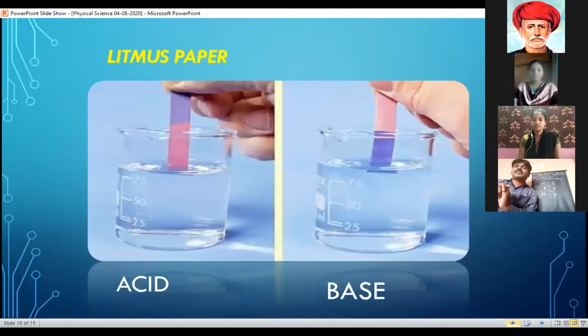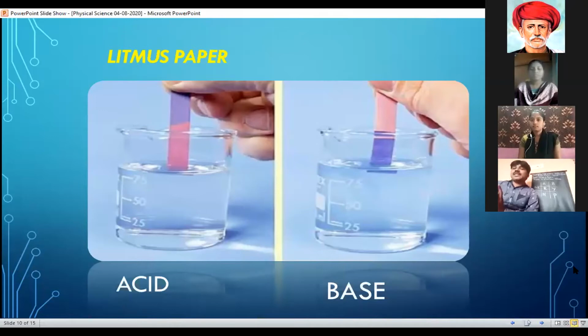Next slide. Yes. Litmus paper. Here, blue litmus and red litmus paper, generally we use those. Litmus is also a dye. It is extracted from lichens and plants. It belongs to a division of Thallophyta. So here there is a division of plants, Thallophyta, Pteridophyta.